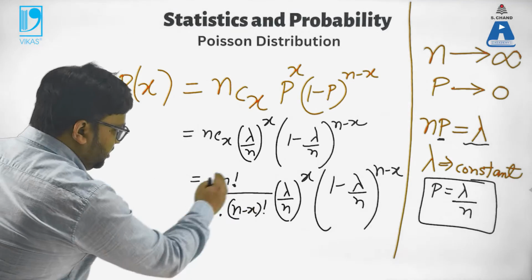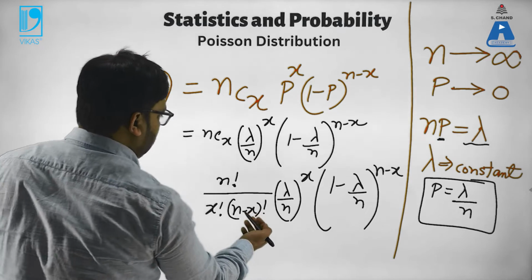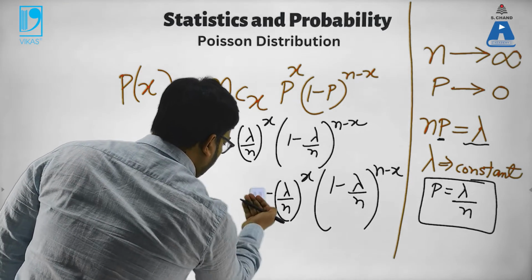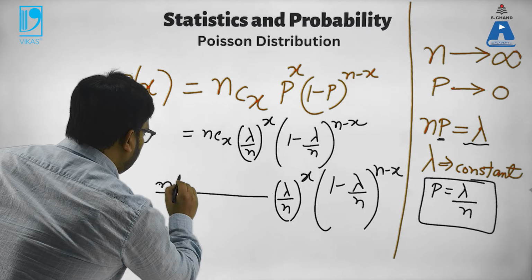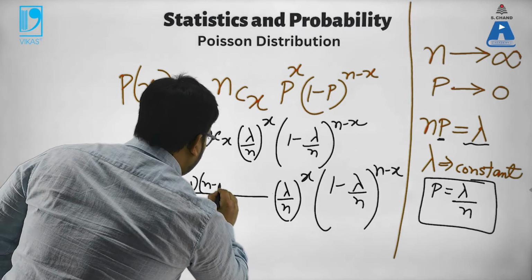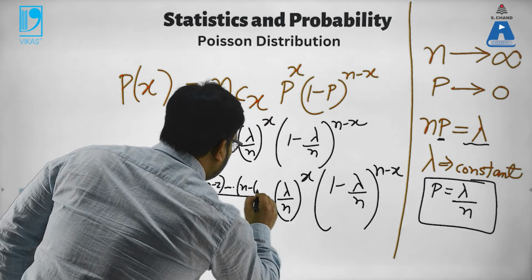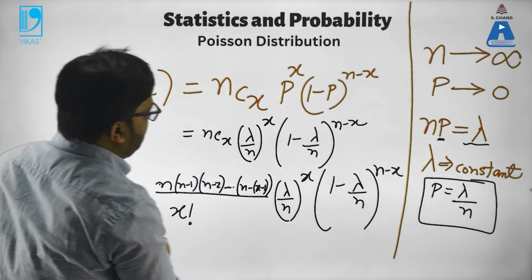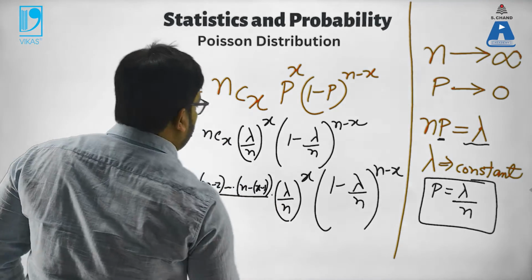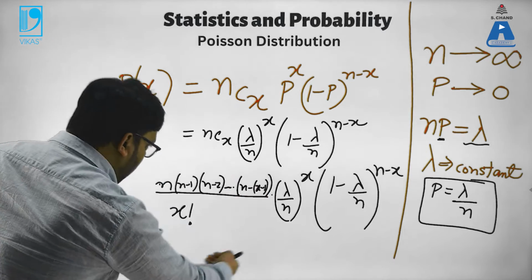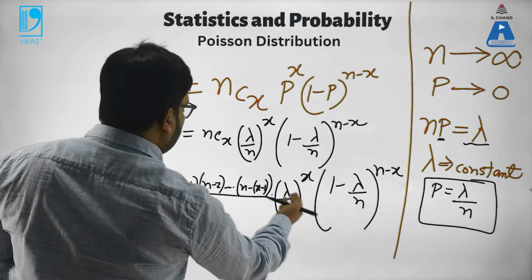Now if you see, n factorial divided by (n minus x) factorial will give you n times (n minus 1) times (n minus 2), until (n minus x plus 1) you'll have left here, with x factorial in the denominator. So nCx can be written like this: n minus 0, n minus 1, n minus 2, and until n minus (x minus 1).